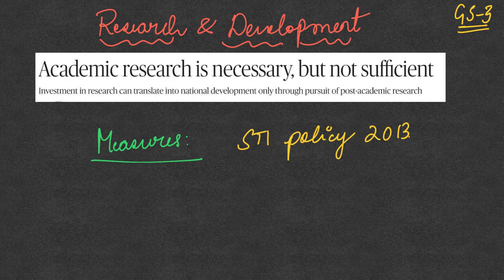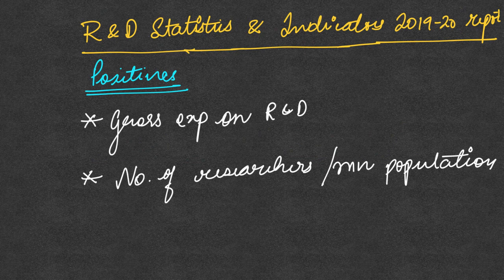Now we'll move on to the next topic, which is related to research and development. This is part of your GS3 syllabus related to science and technology. We have seen multiple times how research and development spending in India is low and needs to be improved. In order to ensure this, the Science, Technology and Innovation Policy came up in 2013, which promised to increase spending on research and development. But even after that, it has not really increased to the desirable extent. So now we'll see an analysis, both positive and otherwise, of the research and development status in India.